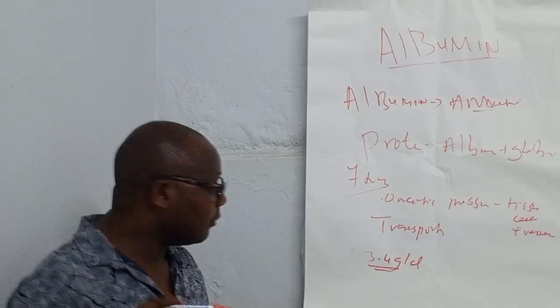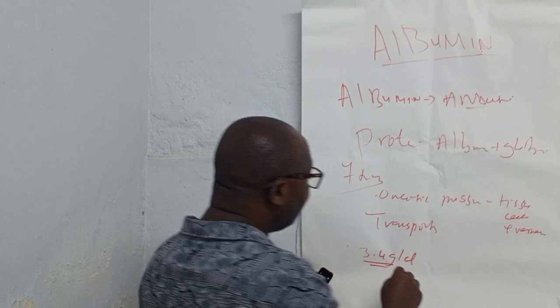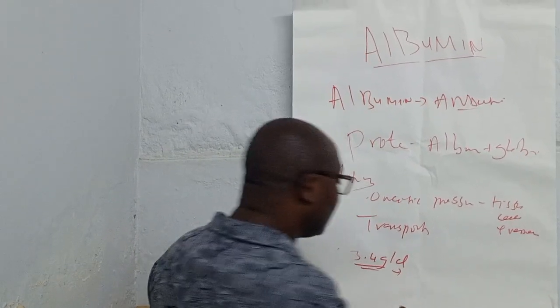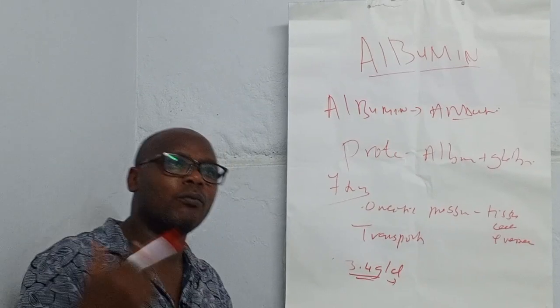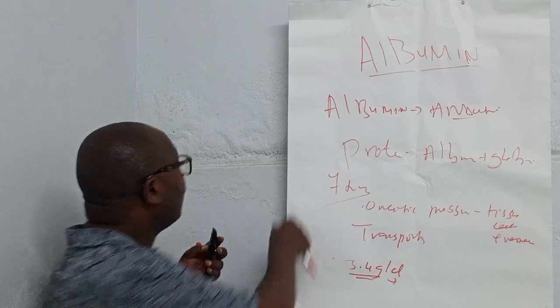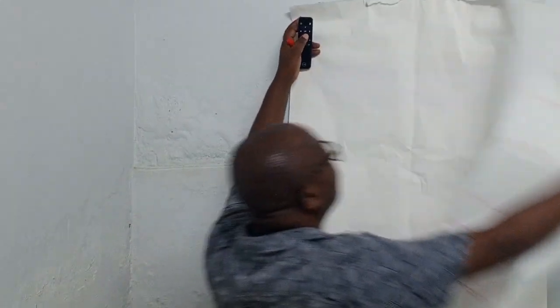The measurement of albumin is very important because it tells us the future of mortality. Good. So let us have some more discussion about this albumin.